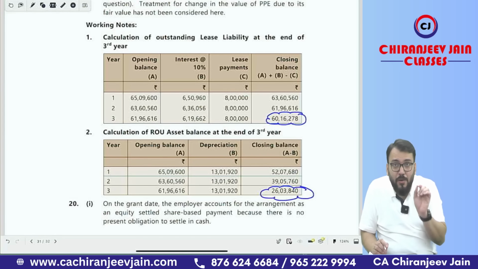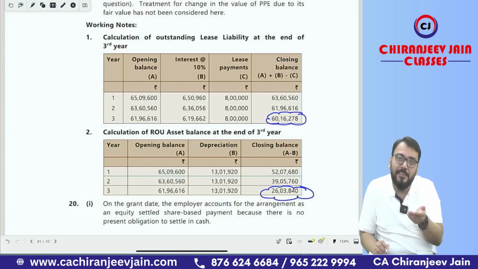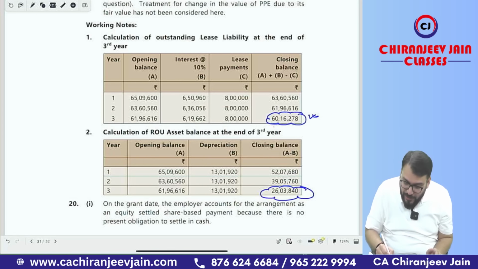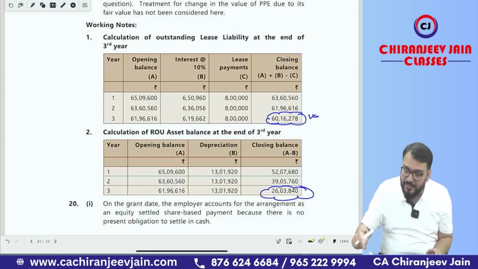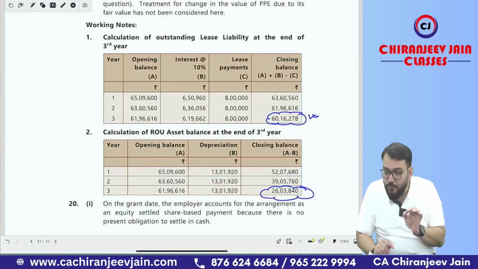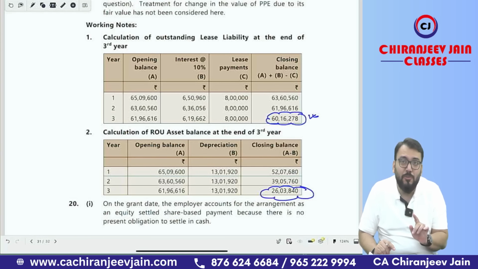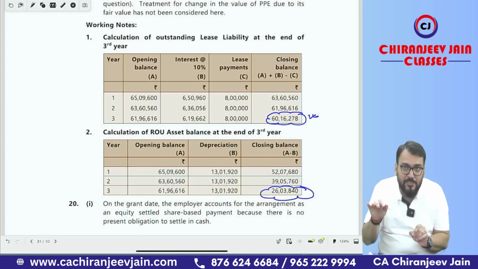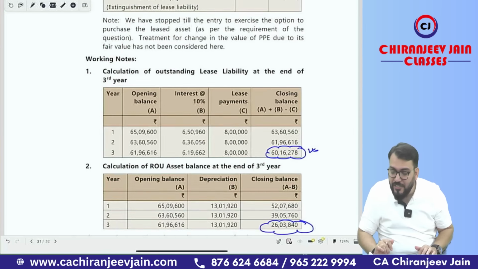Chalega? Correct. Now at the end of third year, on remeasurement, we need to compare lease liability with the revised liability, but revised liability will be an amount equal to the purchase option price, that is 56 lakh. You need to now pay 56 lakh. However, your liability was 60 lakh 16,278. So how much reduction in liability? It is 60 lakh 16,278 minus 56 lakh. Your liability will reduce by 4,16,278. So this will be known as adjustment to ROU asset. So one journal entry will do: lease liability to ROU asset, and your ROU asset will decrease and your lease liability will decrease by 4,16,278.